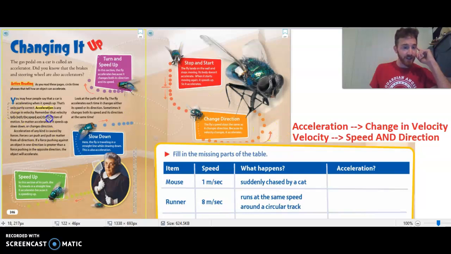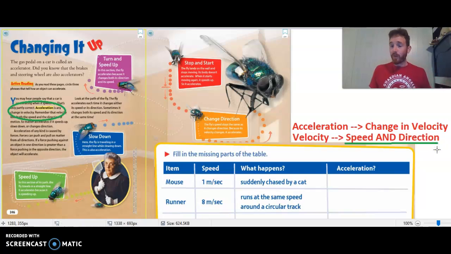As we look at this to begin, we see a definition for acceleration here that says acceleration is any change in velocity. So when our velocity changes, it's basically a change in velocity, which means it could be speed or direction. So over here, I've got acceleration is a change in velocity. And remember, velocity is speed and direction. So it could be either one of these. If any of this changes, how fast something's going or what direction it's going, we're going to have acceleration happening here, okay?